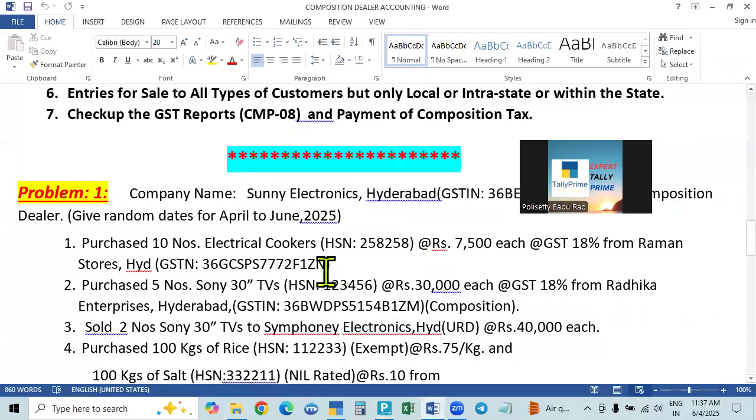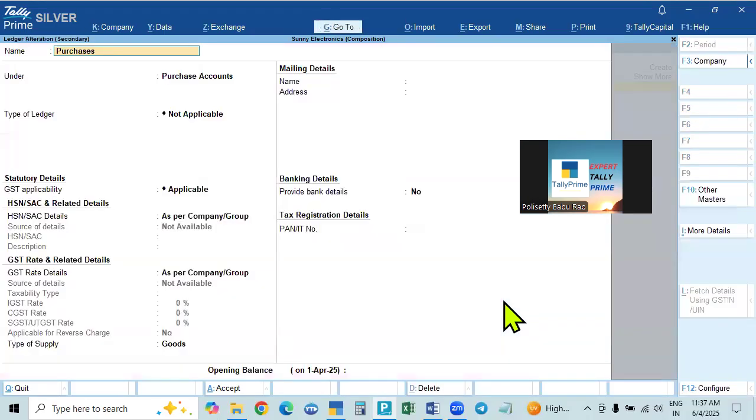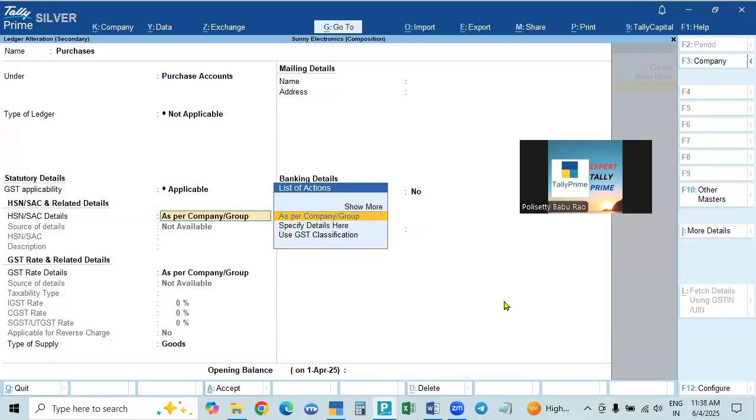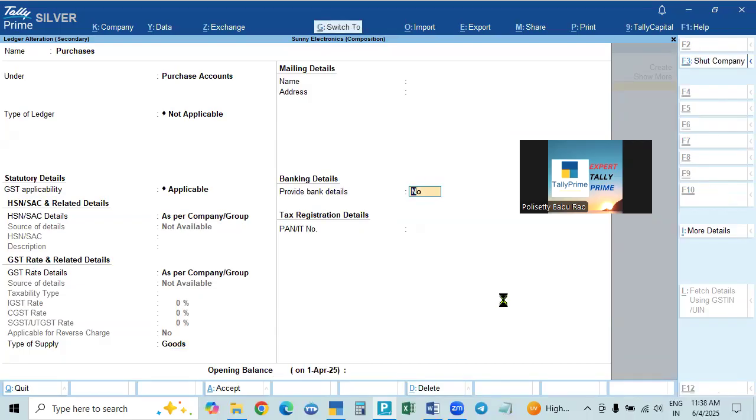Now we are purchasing the goods. That is why we create a purchase account. The purchase account is normal, and GST is applicable, but the details are not given here. The details will be given in the stock items. At the end, by default, it will be service. This is goods, trading goods. Fixed assets means capital goods. For trading goods, we have to select goods, accept.